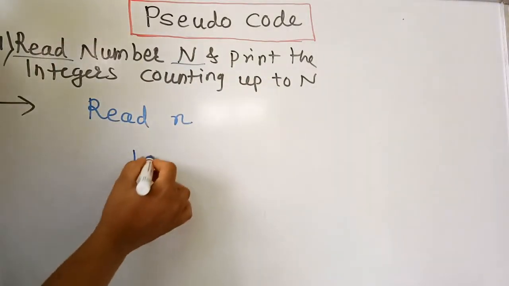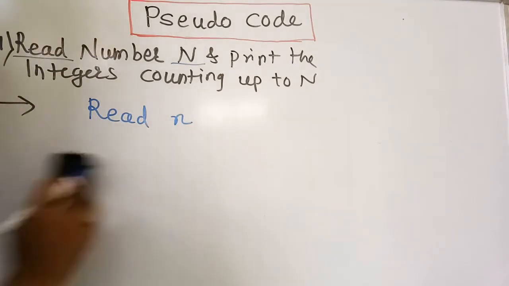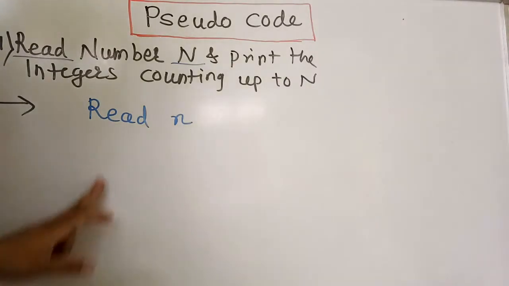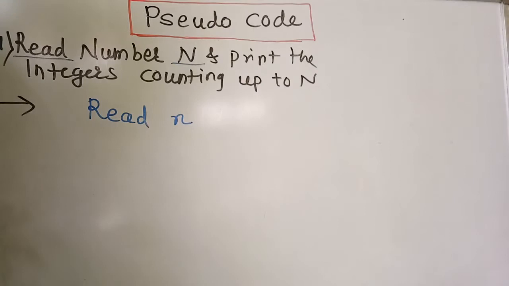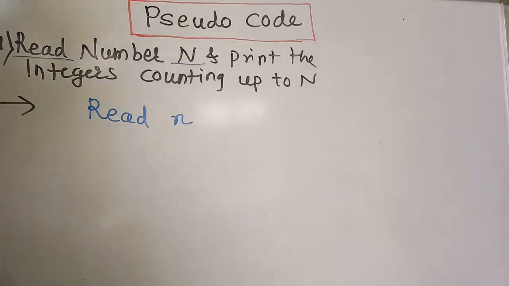Suppose the user has given you 10, then you have to count the numbers till 10. For that you have to use the looping mechanism, and here you only have to mention that loop, not the whole background of the program. So what is the looping mechanism or what is the actual task? You can accomplish this task with the help of many loops, but we will solve it through the simple do while loop.